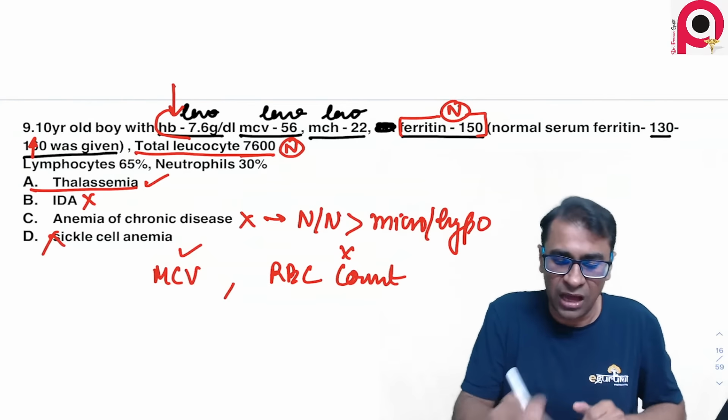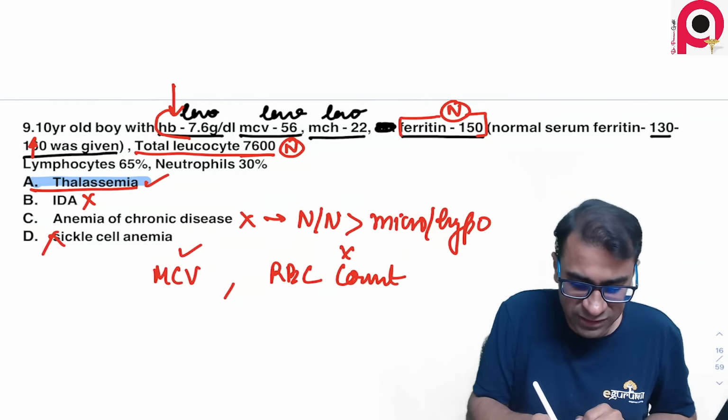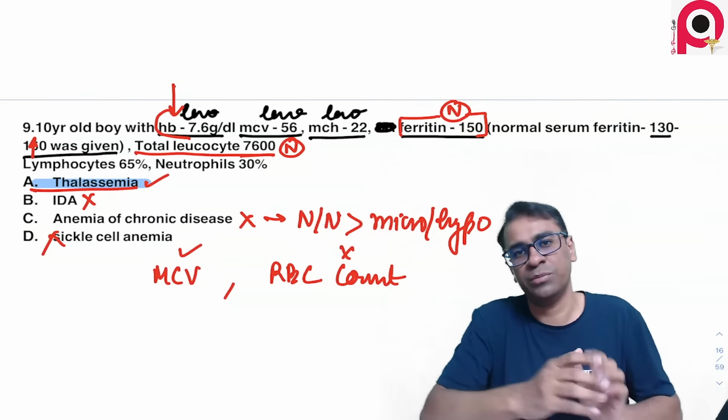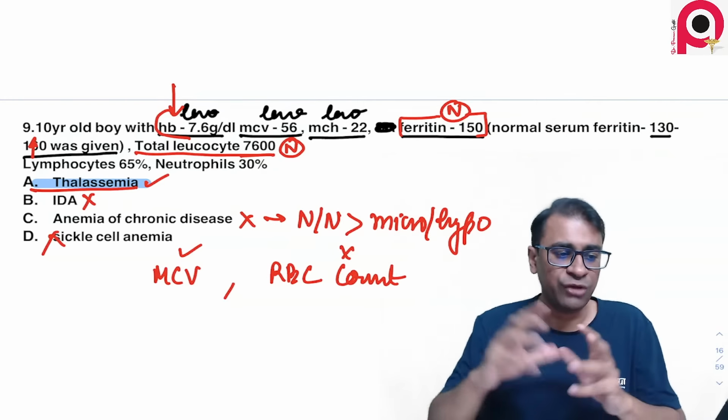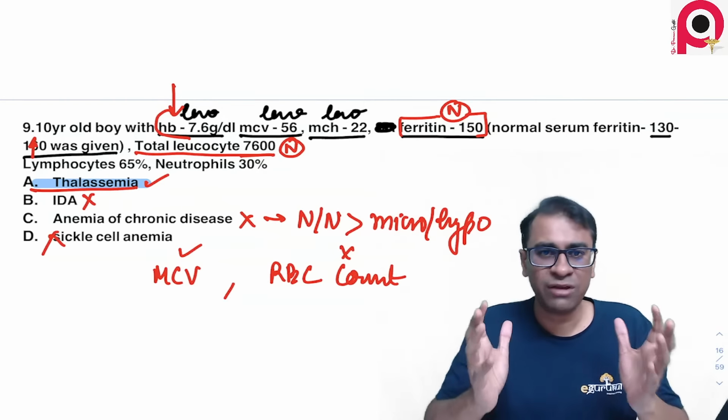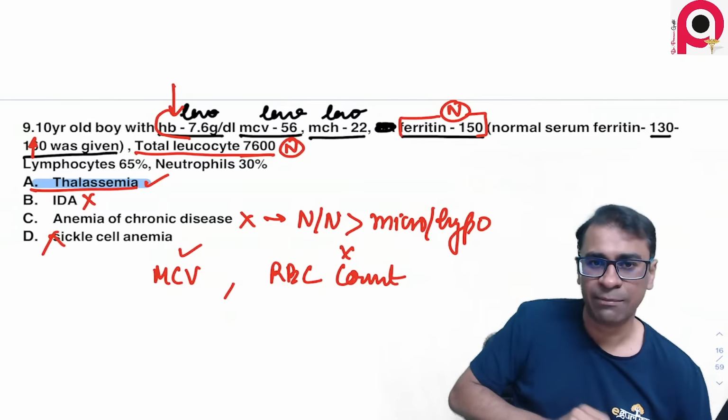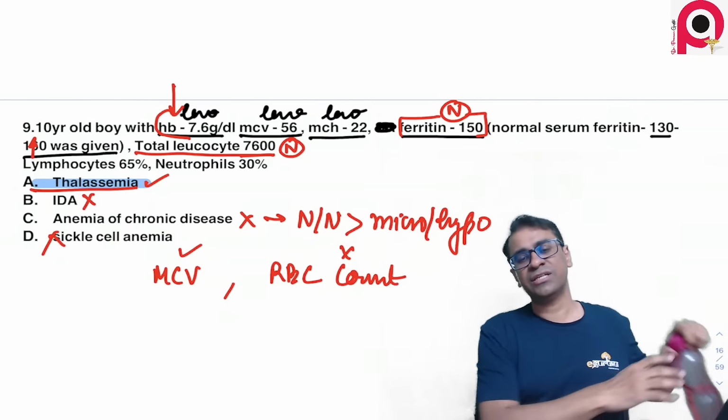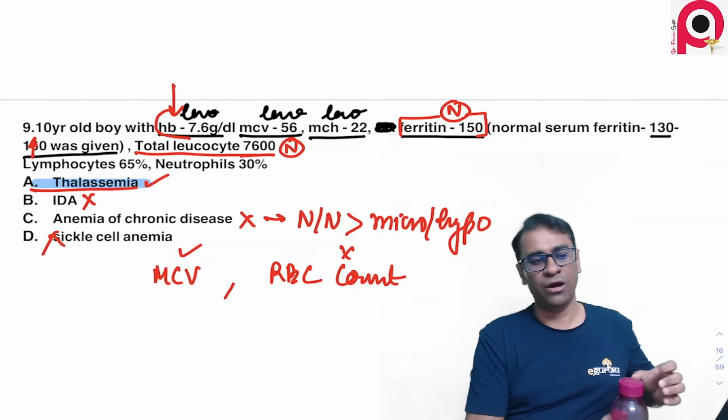According to me, the answer goes in favor of thalassemia. I don't think the answer should be anemia of chronic disease. But if you have more history here, you are more than free to let me know what else I am missing in the question. But according to this history, I don't think the answer could be anemia of chronic disease.